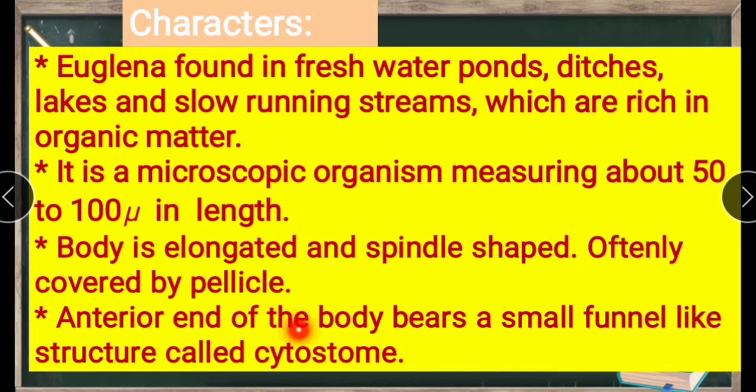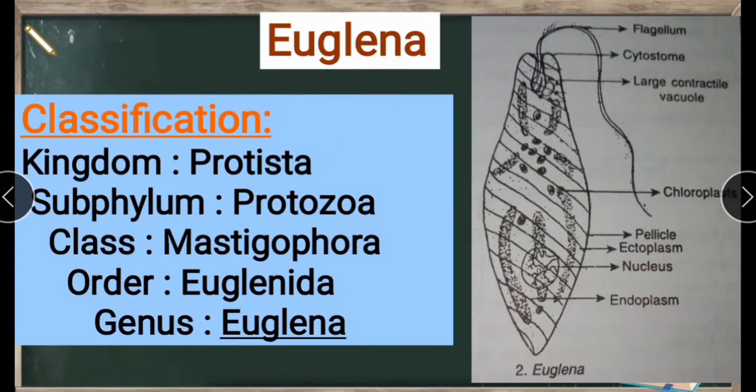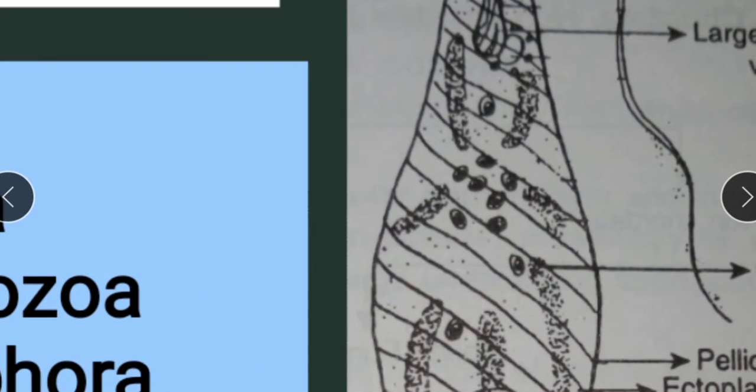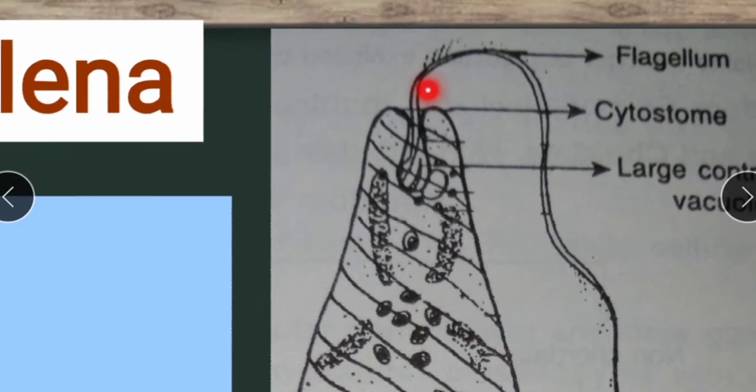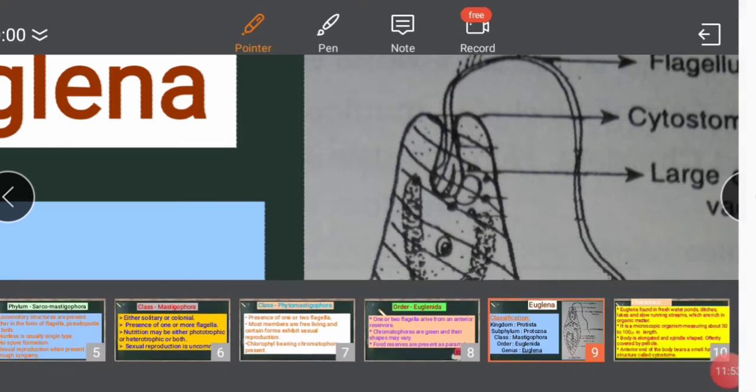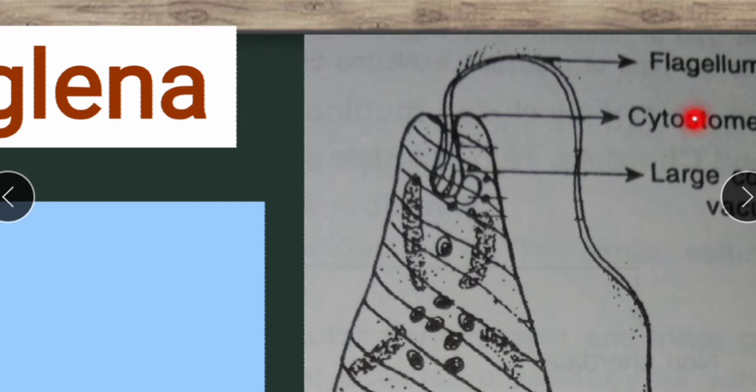Next, the anterior end of the body bears a small funnel-like structure called the cytostome. See here, at the anterior end we see a small funnel-like structure, and that structure we call the cytostome. See in this picture, I will zoom. This funnel-like structure we call the cytostome.